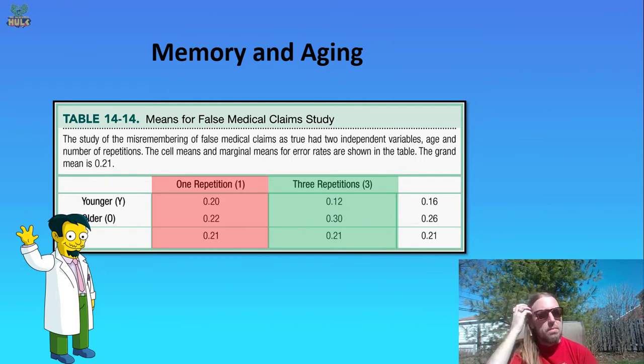Okay, we also have to talk then about the sums of squares for the columns, right? The effect of repetitions here. And so we're going to color code these differently as red and green.